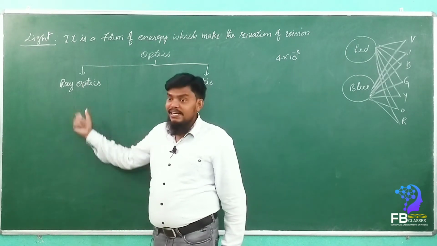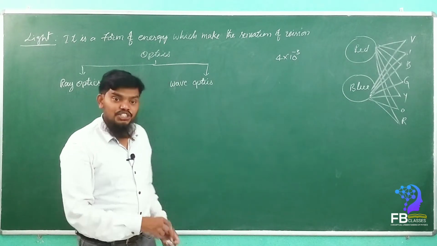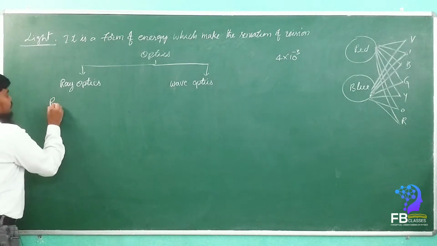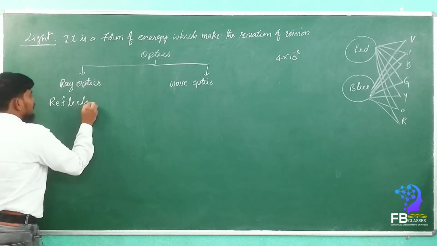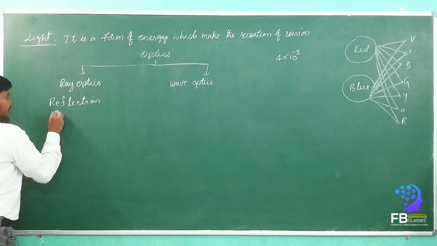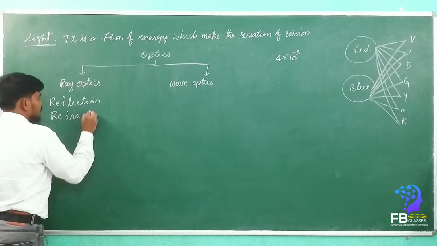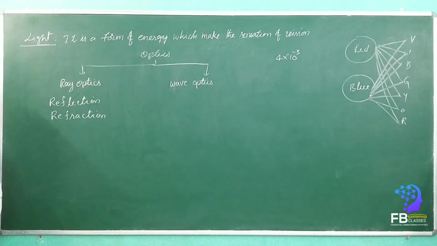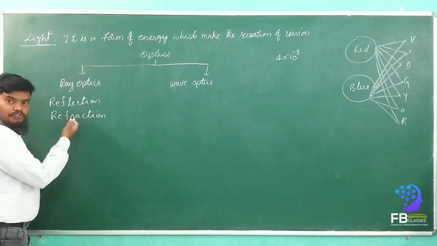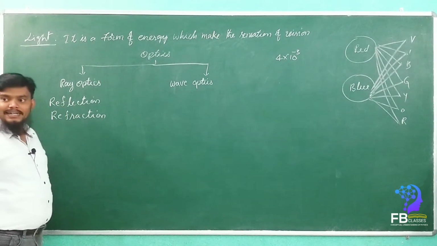In ray optics we are going to learn reflection, refraction, and dispersion of light. These phenomena we learn under ray optics.